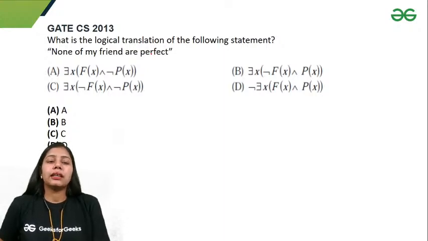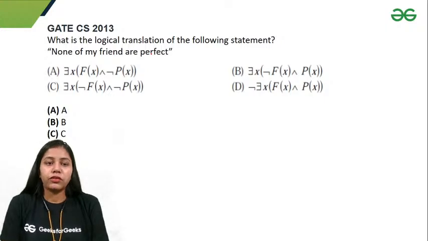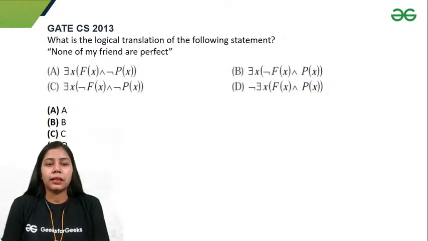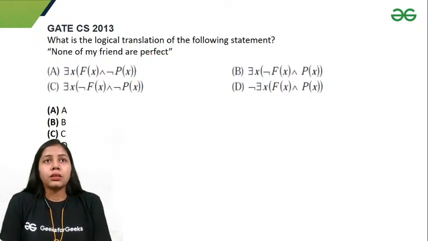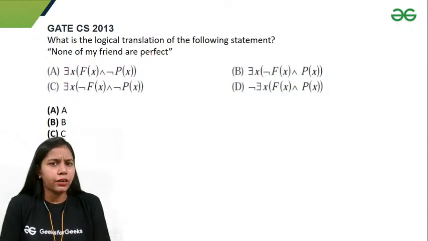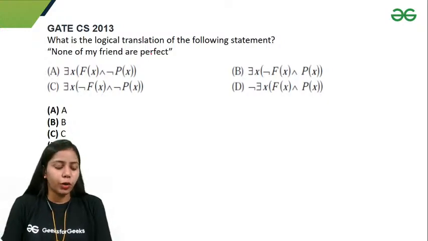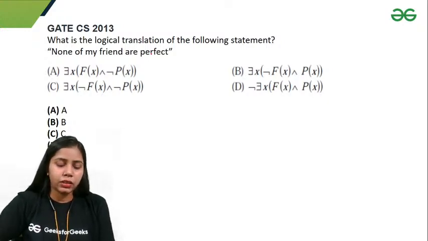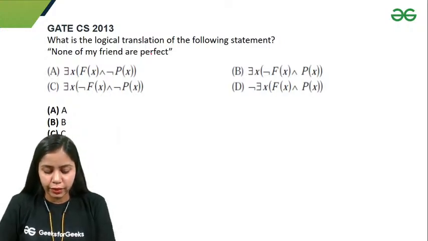Okay, so this is another example. It says, what is the logical translation of the following statement? The statement is none of my friends are perfect. So that means there does not exist any friend who is perfect, right? Please tell me which one of the options is the logical translation of the given statement, none of my friends are perfect.